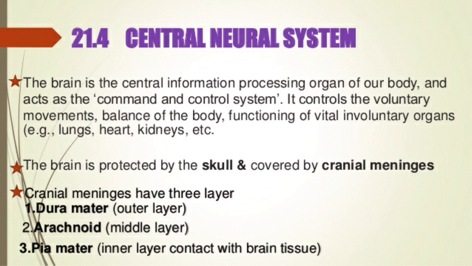The brain is the central information processing organ of our body and acts as a command and control system. It controls the voluntary movements, balance of the body, and functioning of vital involuntary organs like lungs, heart, kidney, etc. The brain is protected by the skull and covered by the cranial meninges. Cranial meninges have three layers. The outer layer is dura mater, the middle layer is arachnoid, and the inner layer, in contact with the brain tissue, is the pia mater.